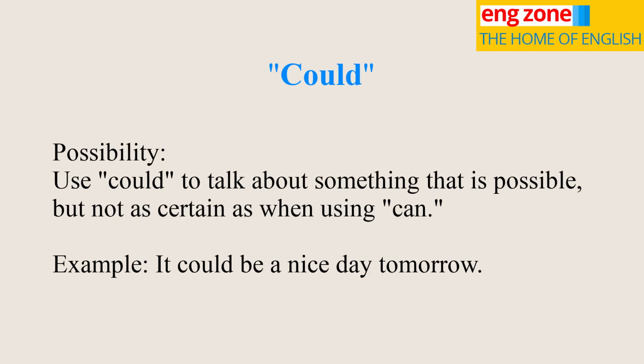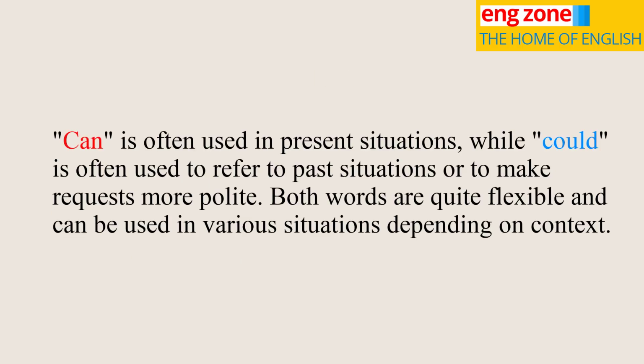Possibility. Use could to talk about something that is possible, but not as certain as when using can. Example, it could be a nice day tomorrow. Can is often used in present situations, while could is often used to refer to past situations or to make requests more polite. Both words are quite flexible and can be used in various situations depending on context.